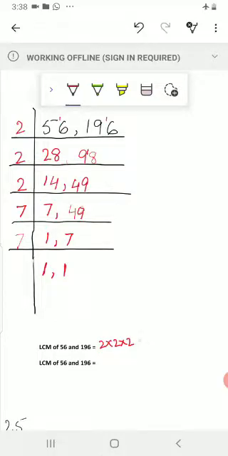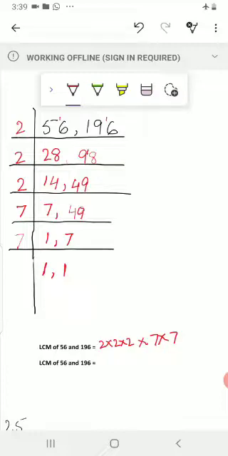Yes students. Okay, now 2 2's are 4, 4 2's are 8, 8 multiplied by 7, multiplied by 7.